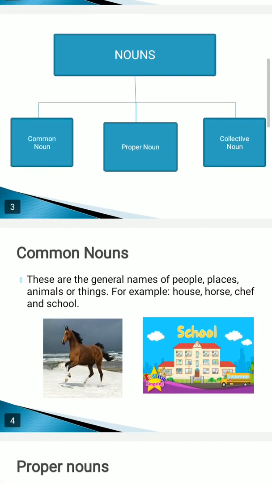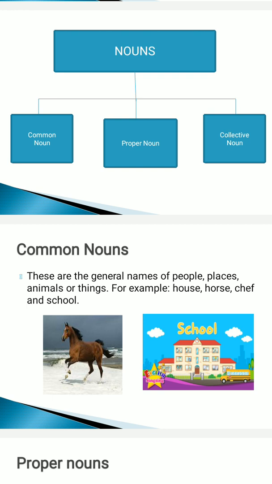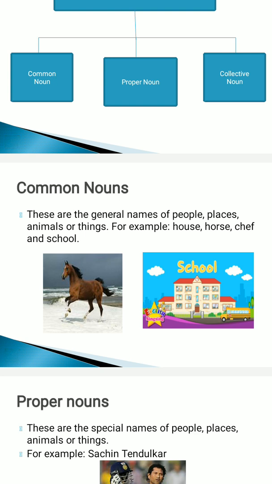So first of all, what are common nouns? We will learn about the common nouns. The common nouns are the general names of people, places, animals, or things. For example, house, horse, chef, and school. General names of people, places, animals, and things means, like, as we all have our names, right? We are normal human beings, we have our names, but when we do not know the name of any person, we usually call them a boy or a girl.